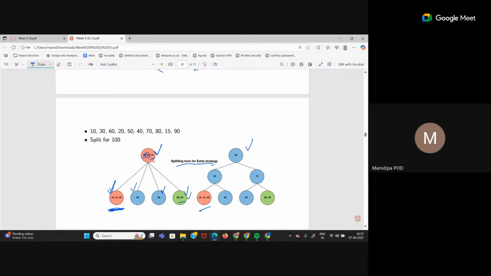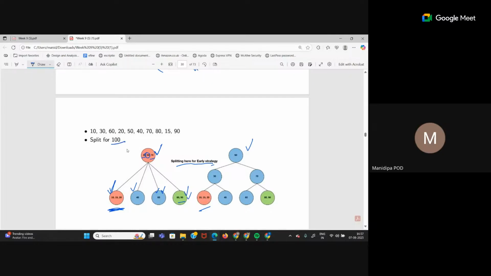Its left child is 30. Its right child is 70. 30 has 2 children again. Which one? 10, 15, 20. This 4 node, which is the left child of 30, has all values less than 30. And 40, which is greater than 30 but less than 50, is the right child of 30. Similarly, for 70, which is the right child of 50, what are the children? Left child is 60, which is less than 70. Right child is 80 and 90, which is greater than 70.